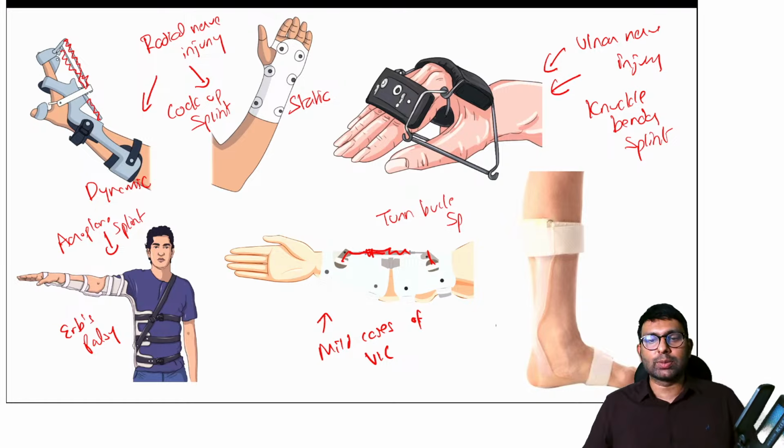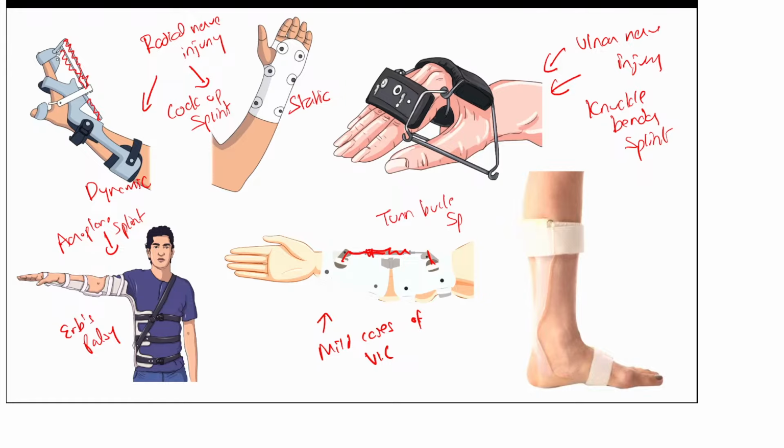Why is it called a turnbuckle splint? Because it has that turnbuckle mechanism with which a little lengthening can be done in the brace, which will help in reducing the deformity. Now this is the last one that I want you all to look at. Can you tell me what this is and where it is used?